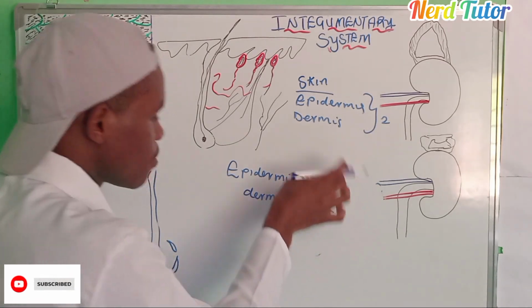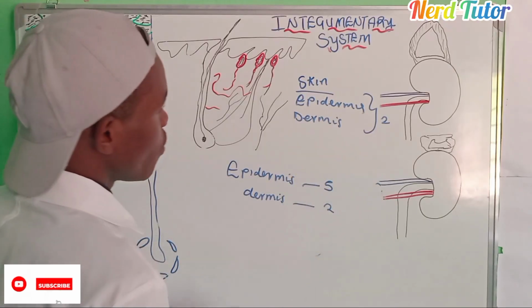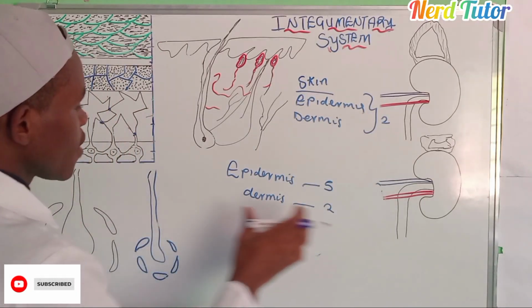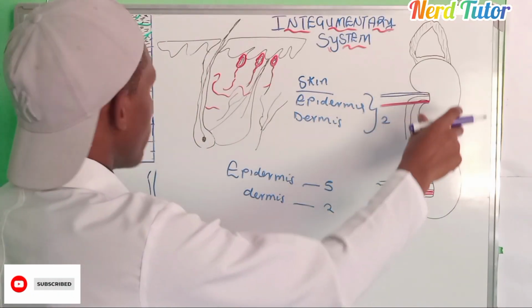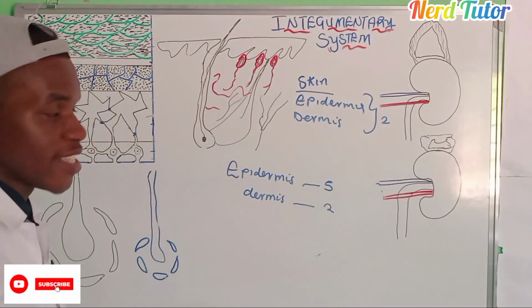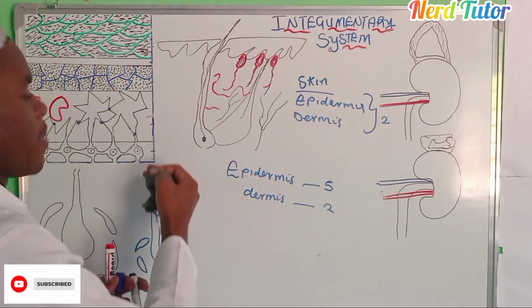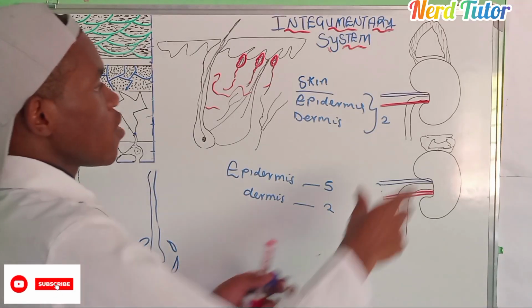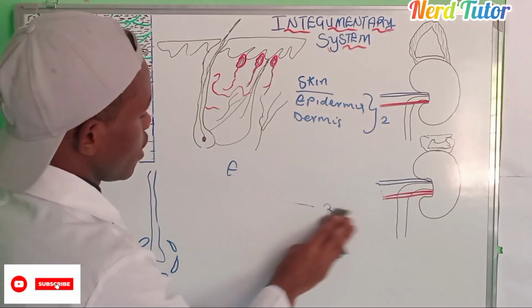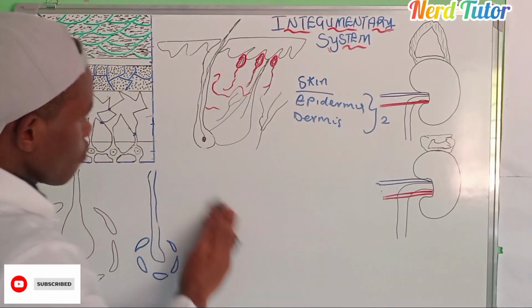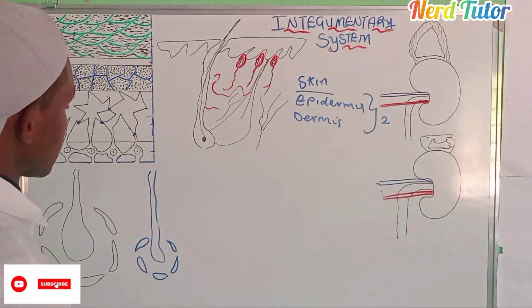We talk about them, the cells which are found there, and how the diseases come about if this part is affected. Pay particular attention so that you understand and follow all the diseases that I'll be talking about. So this is layer number 1.